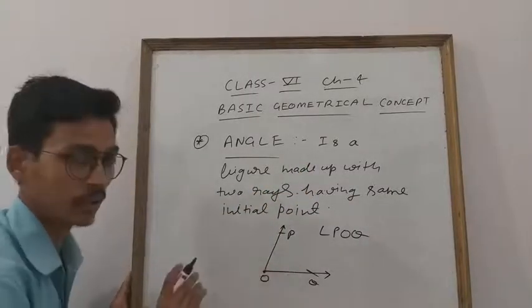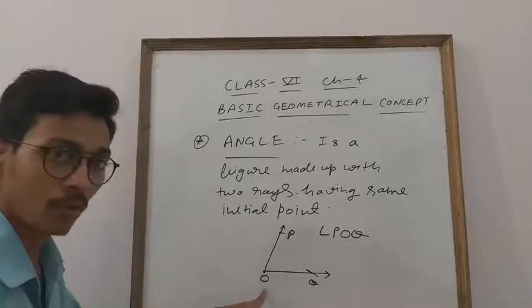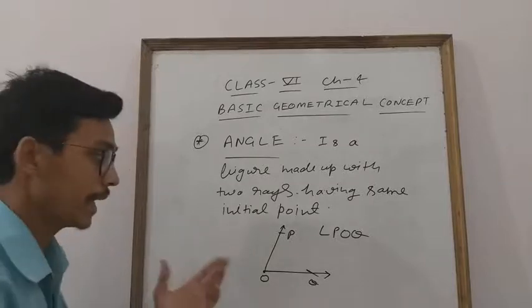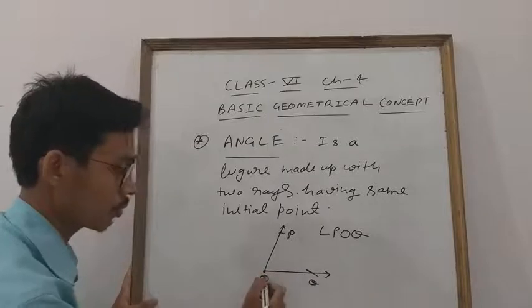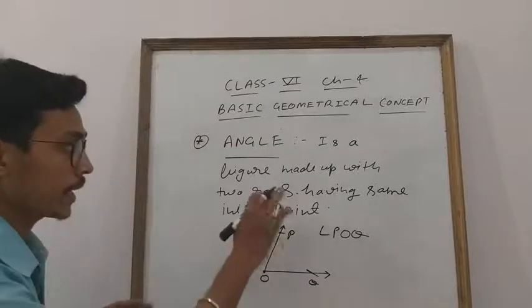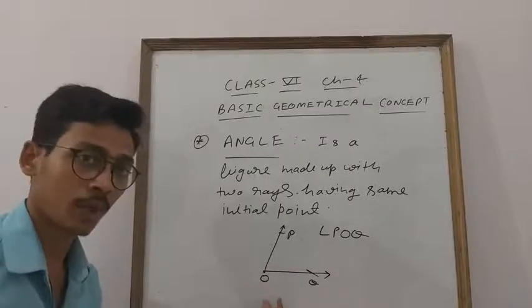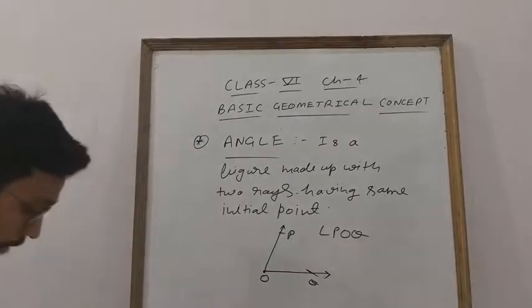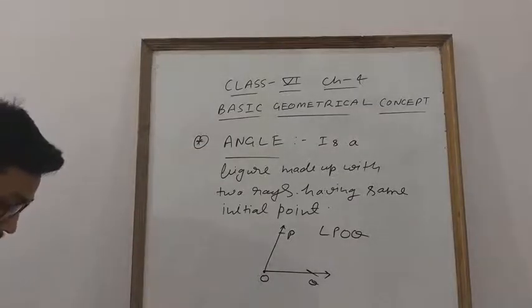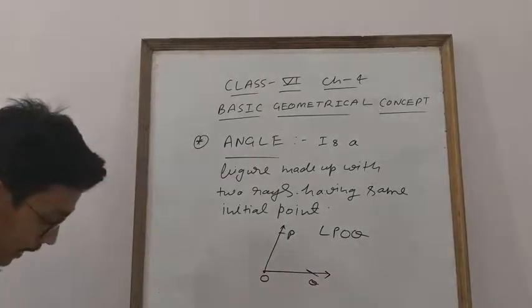First ray, second ray. Having the same initial point. See, the initial point is the same. This starts from O, this starts from O. Clear? And it is also a ray because in OP, O is fixed, in OQ, O is fixed. Clear everyone? So an angle is made up of two rays having the same initial point. So this is about angle. I think this is clear everyone. Now the next thing is that this arm is given and something else is given. You will read it out because you also have to do some homework. Clear? So angle is clear.